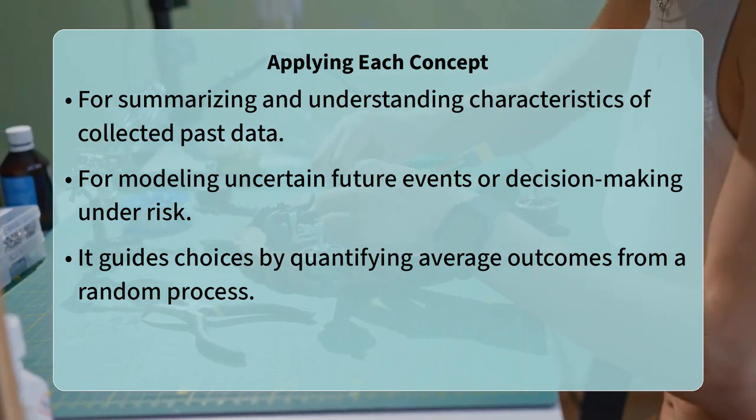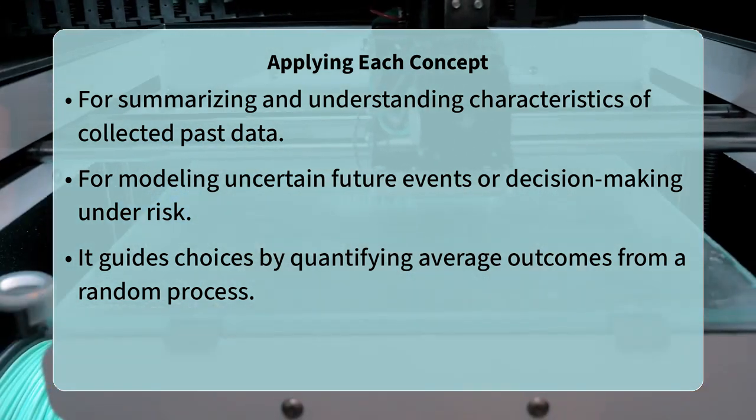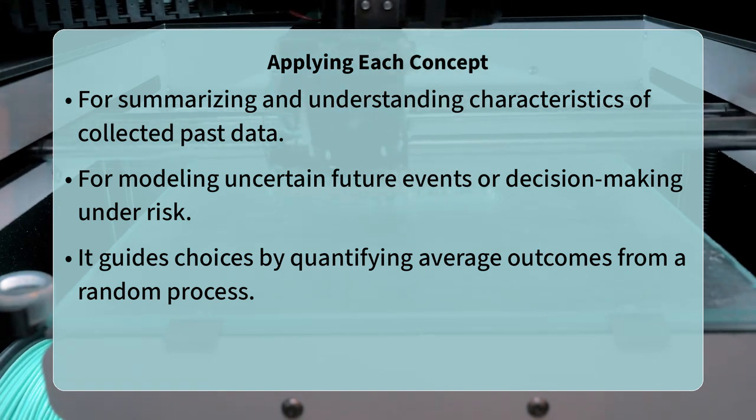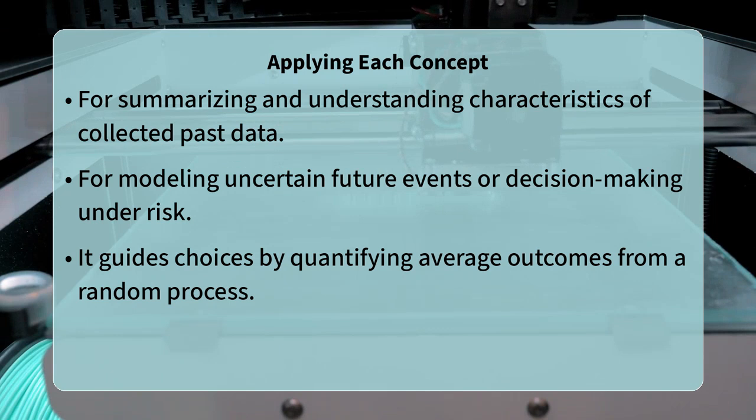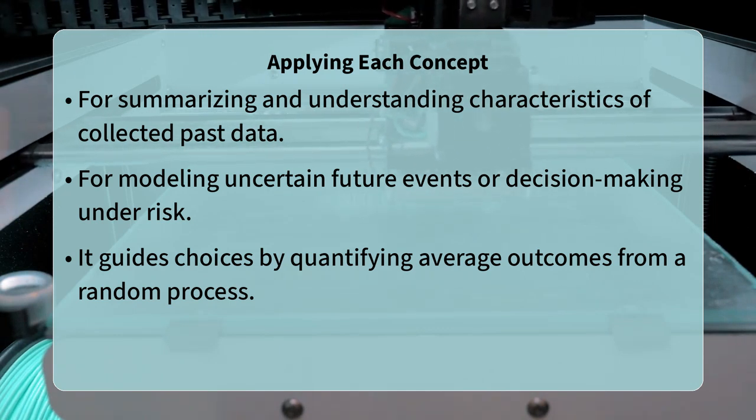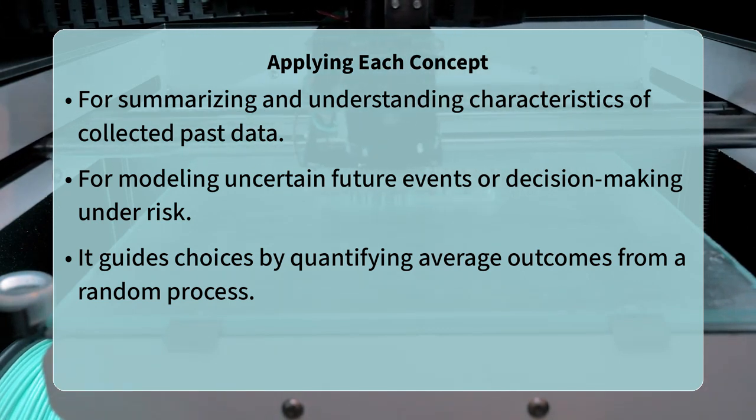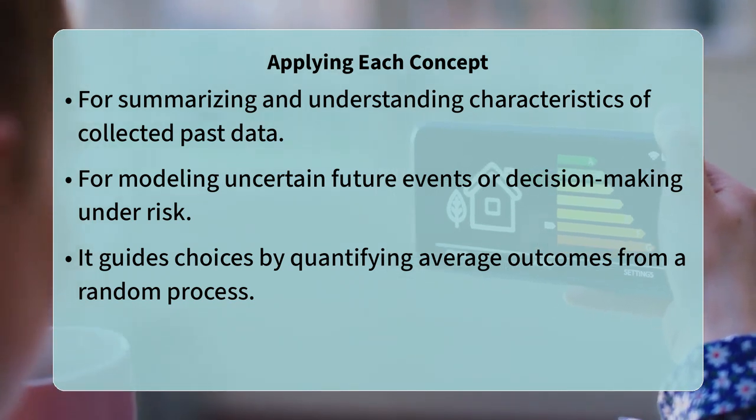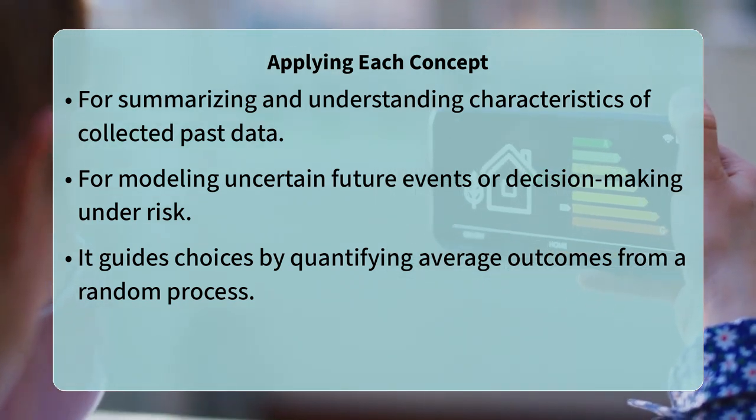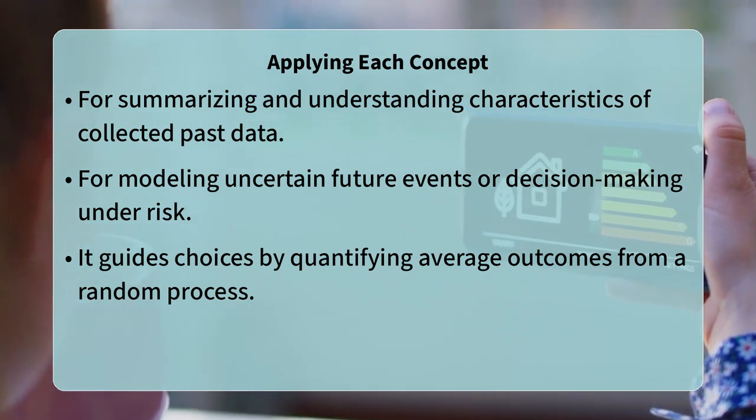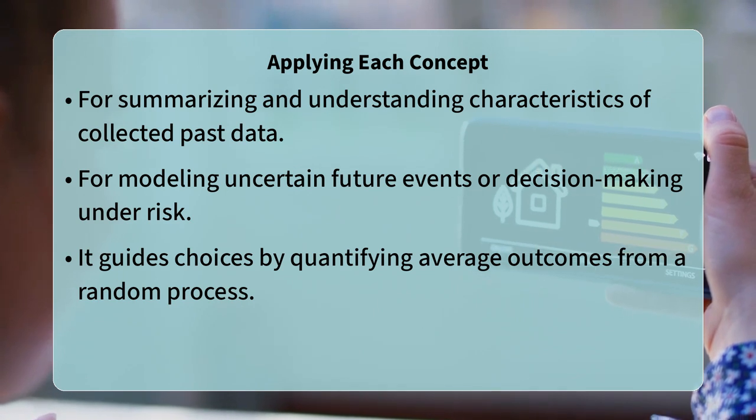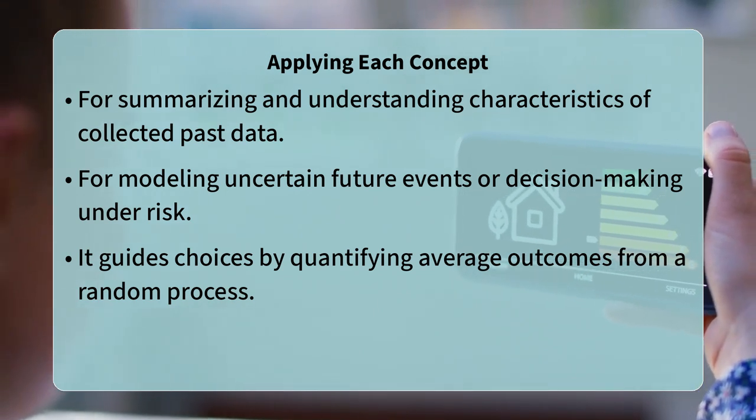So, how do we use these? You would use the mean to summarize and understand the characteristics of data you have already collected, such as the average accuracy of a machine learning model on a specific test set. You would use the expected value when you are modeling future or uncertain events, making decisions under risk, or trying to understand the inherent central tendency of a random variable itself, like the expected error rate of a new algorithm before you even run it.